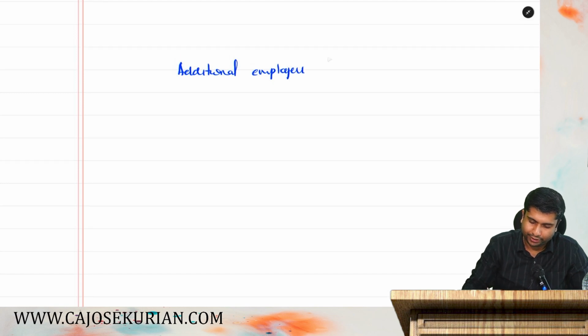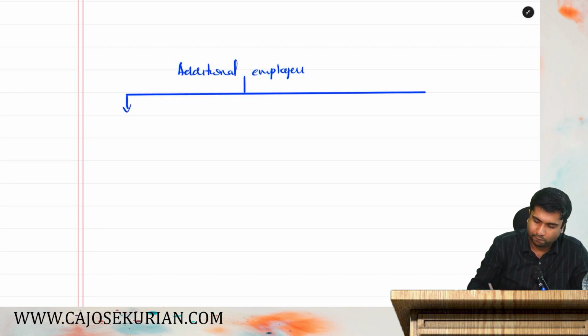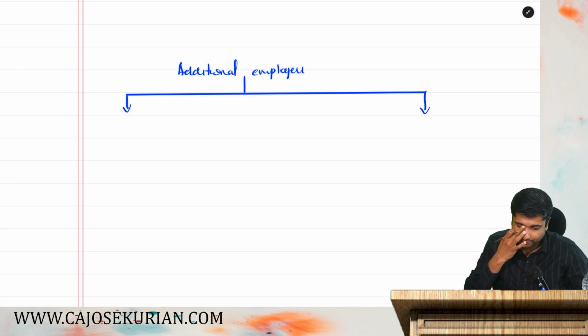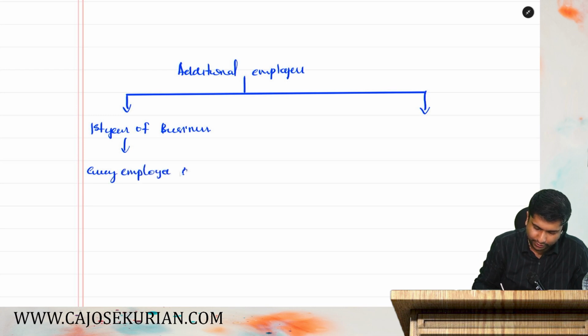Additional employee can be split into 2. Additional employee has to be split into 2. Split number 1, they say, in the first year of business, every employee is an additional employee.